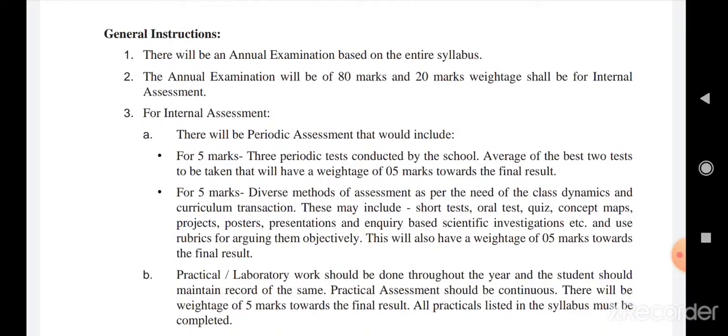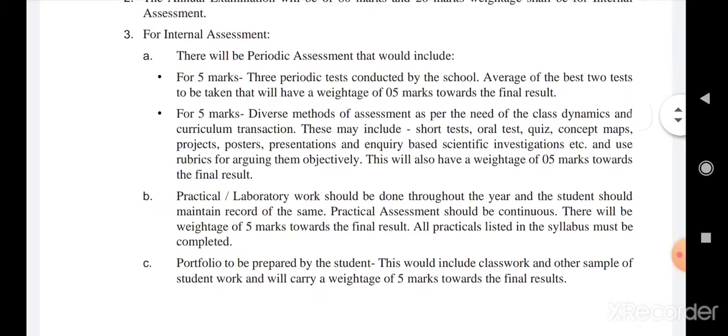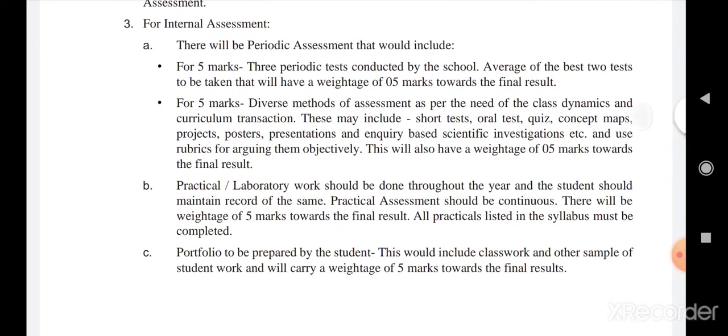So as you know, total 100 marks, out of which 80 marks is of annual exam, whereas 20 marks weightage is given for internal assessment. Now what kind of internal assessment? As you can see, internal assessment will be in the form of periodic assessment, that is 5 marks, as well as 5 marks for the other methods of assessment like your test, oral test, quiz, concept maps, projects, etc.